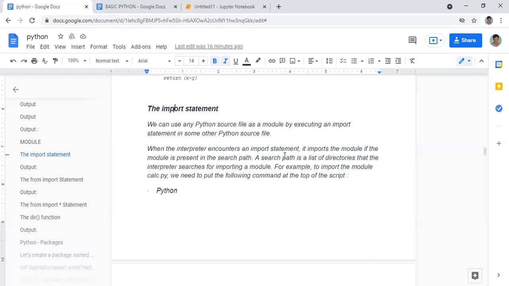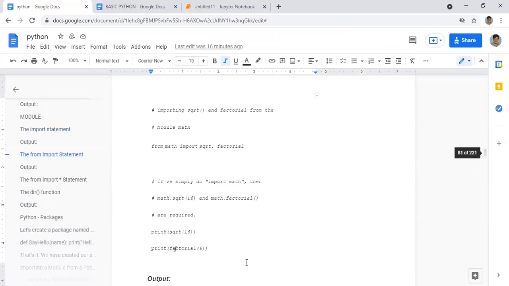That means when we give import of some file, the list of directories or folders, directories means folders, in which Python will search, is known as the search path. For example, to import module calc.py, we will do like this, as I already told. It's like we are importing our calc.py.